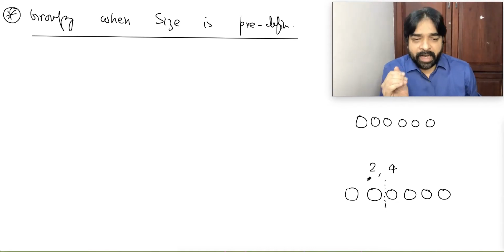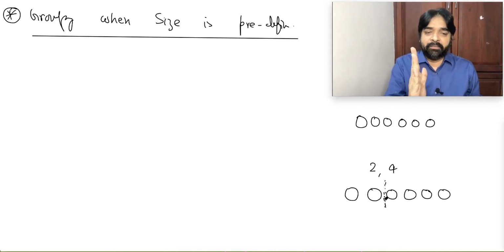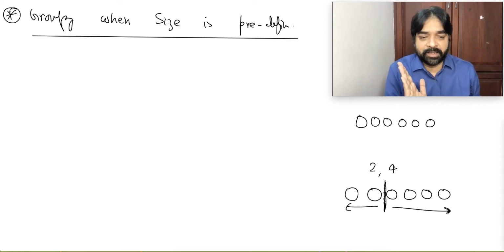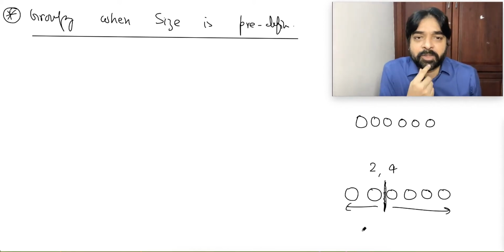Simply I made it. I just put my hand in between. Here, 2 groups are ready. One is this, another is this. Any other possibility? Think. No other possibility. Bhai, all are equal. All are the same thing.